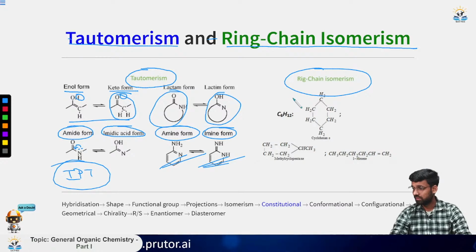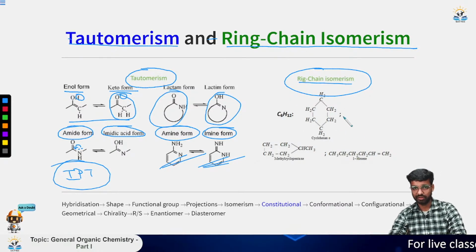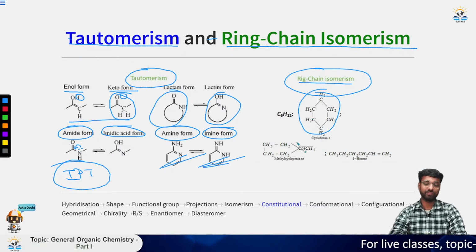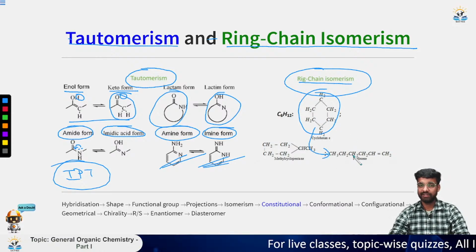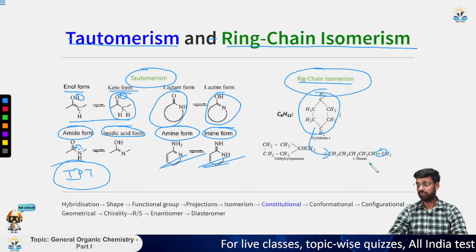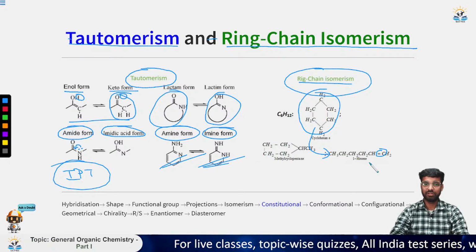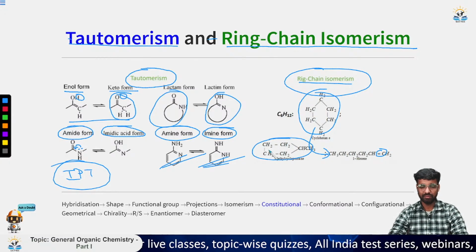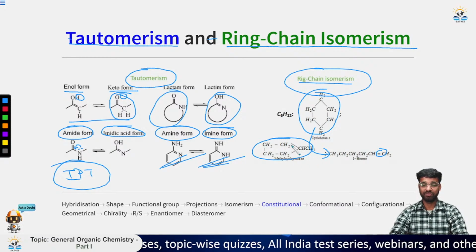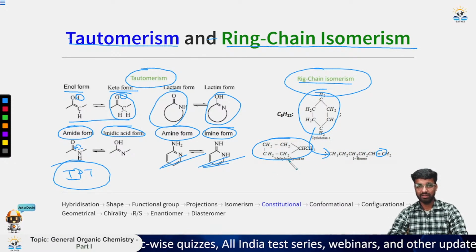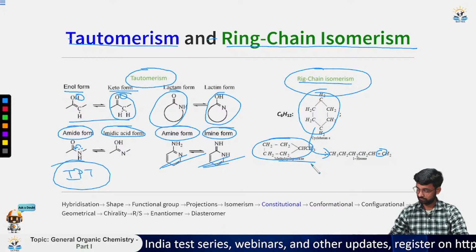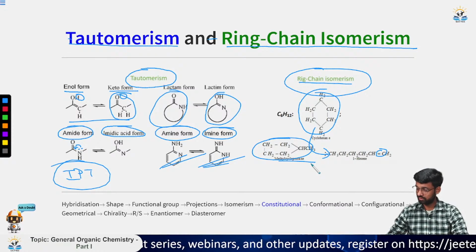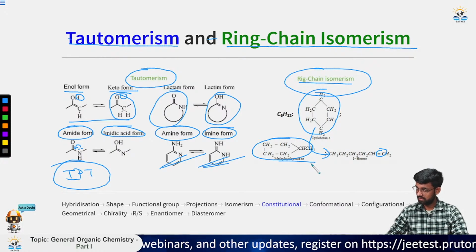Next we have ring chain isomers. So what are ring chain isomers? You see here this has a cyclic structure. Now you can put it in a straight chain also, just by introducing a double bond. So this is the ring chain isomer. This is also a ring, but it does not have the same number of ring members. It has 5, so it is methyl cyclopentane. So this was all about constitutional isomers. There are basically six types of constitutional isomer.